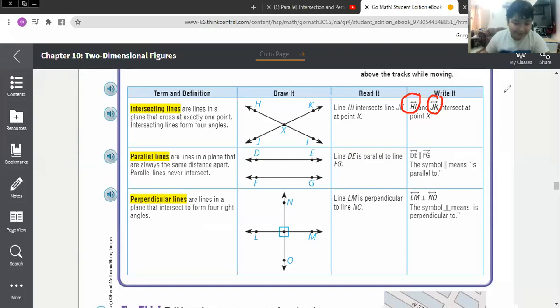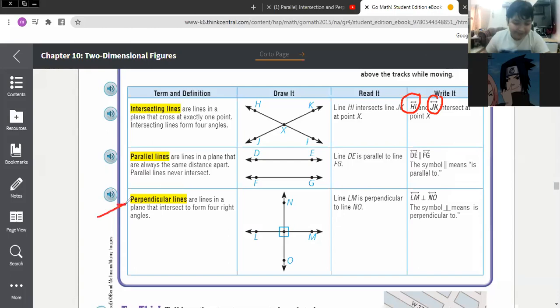Ahmed Walid, what are two perpendicular lines? Perpendicular lines are lines in a plane that intersect. What do I mean by the word intersect? Like it comes to a point. Yeah, perfect. To form four right angles. Yeah, like that. It's like a cross.